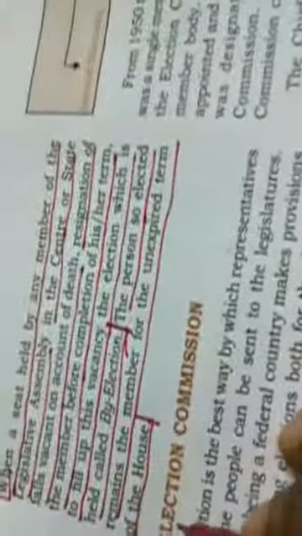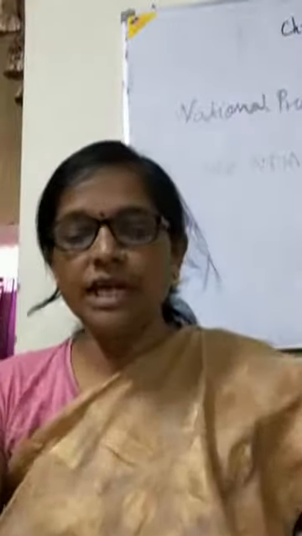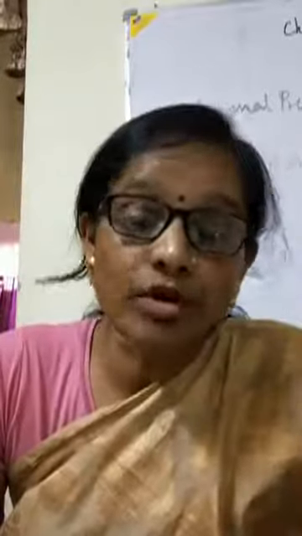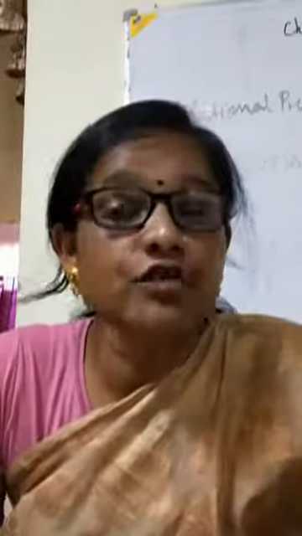Now we are going to start election commission. Now see election commission and try to understand. As India is a democratic country, in democracy elections play a significant role.